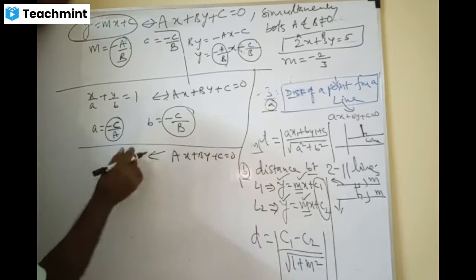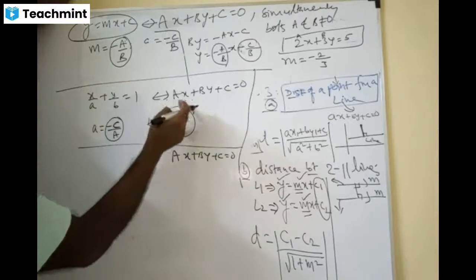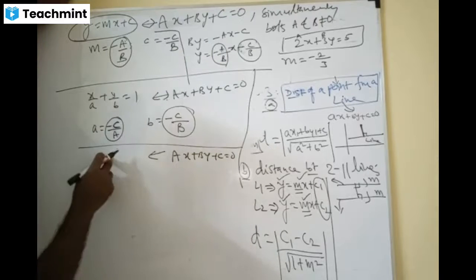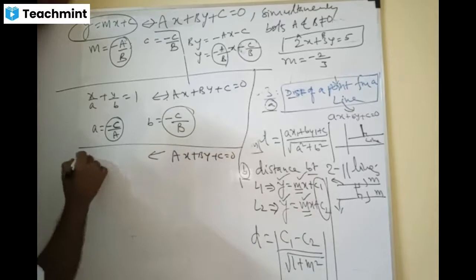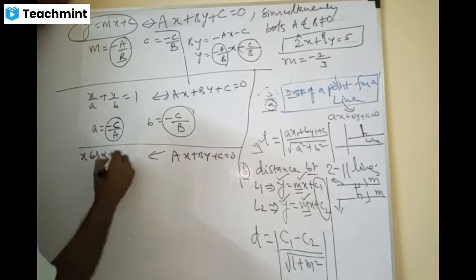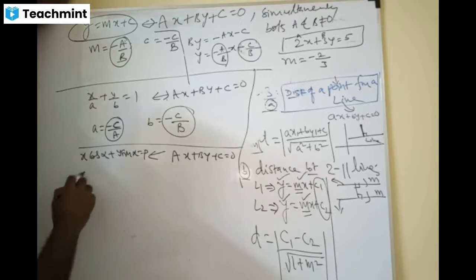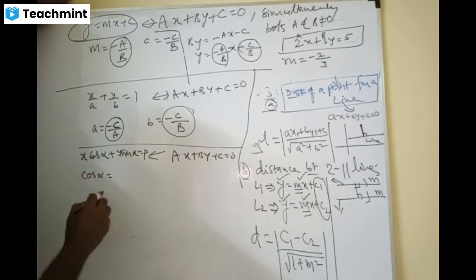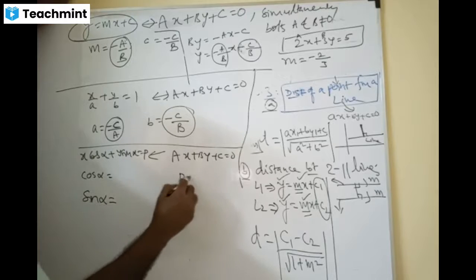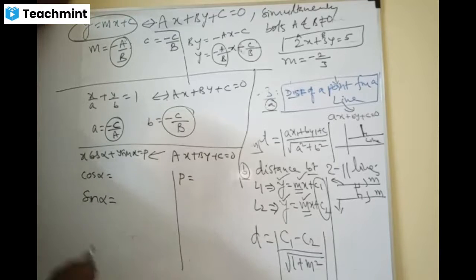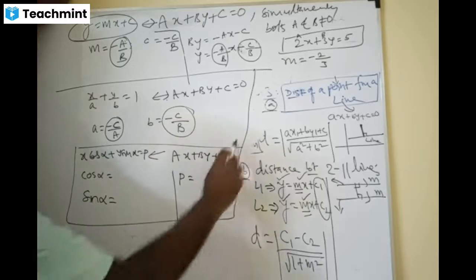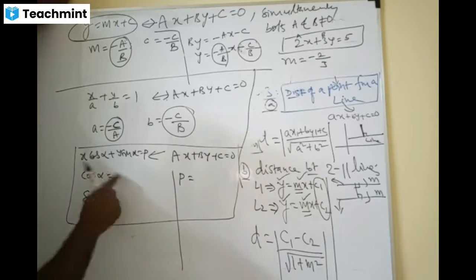And what are we taking on next? Slope intercept and normal form, x cos alpha plus y sin alpha equal to p. So here, what is cos alpha? What is sin alpha? And what is p? These are very interesting. This is the only highlight of this. Come on, dears, anybody, what is cos alpha?